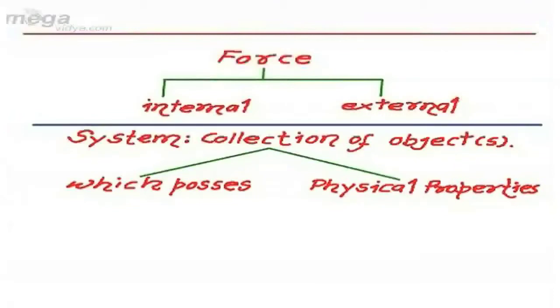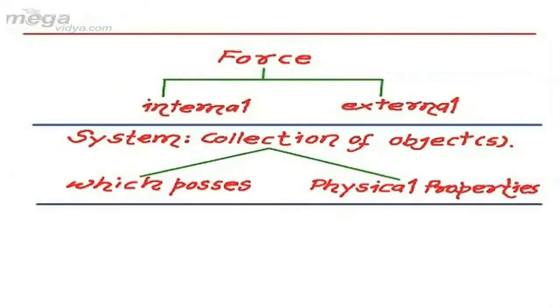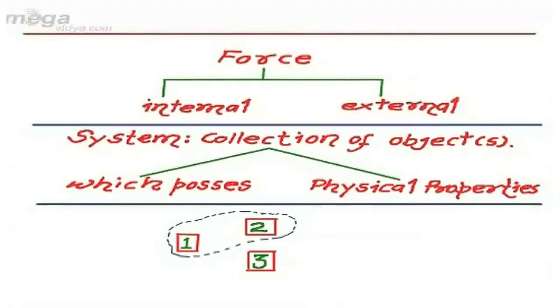When we talk about the system, say we have taken object 1, object 2, and object 3. Say this dotted line shows my assumed system. I have taken only 2 objects as a system from available 3 objects.